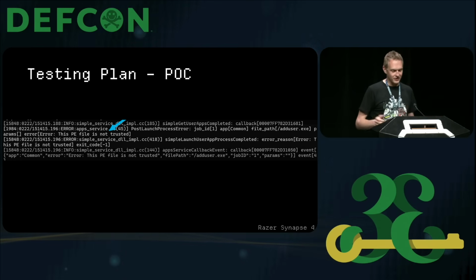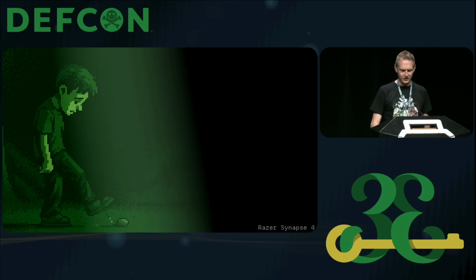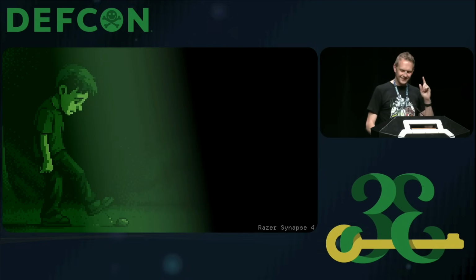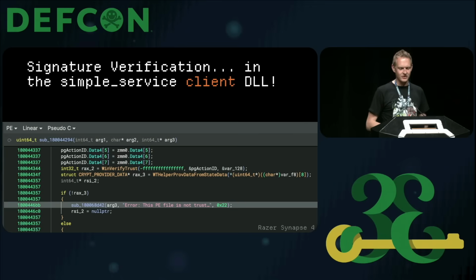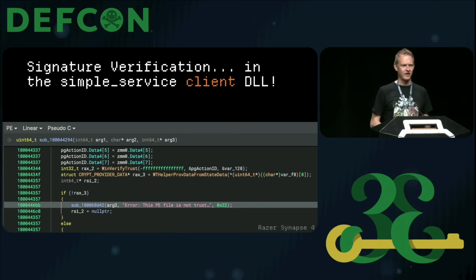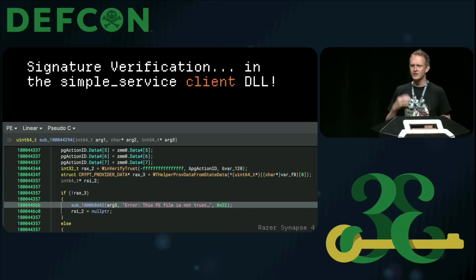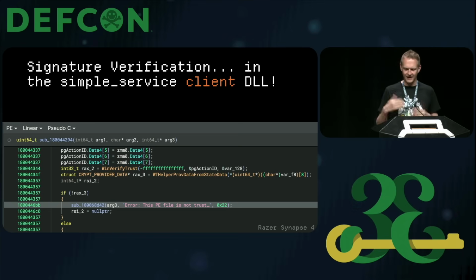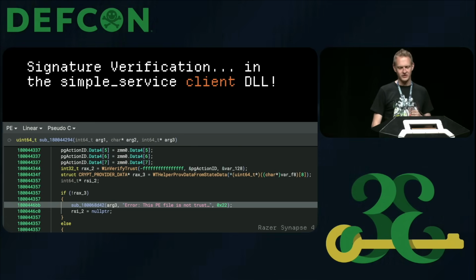Now, I don't have a Razer Synapse code signing cert, so I'm fairly disappointed at this stage, until I realized, but actually the code signing is in that client DLL that I have complete control over. They're doing it correctly when verified trust is the way to do this, but I can simply patch that out, which is exactly what I did. Make a copy of simple service DLL, patch out the PE certificate validation, and rerun the POC.